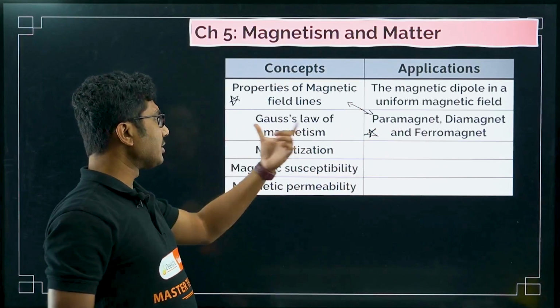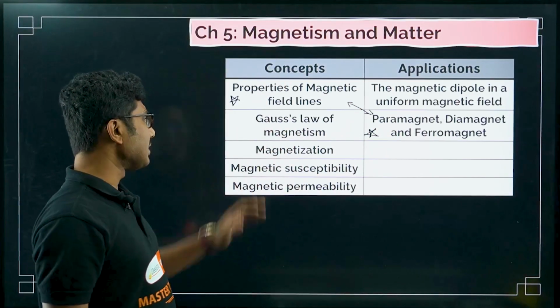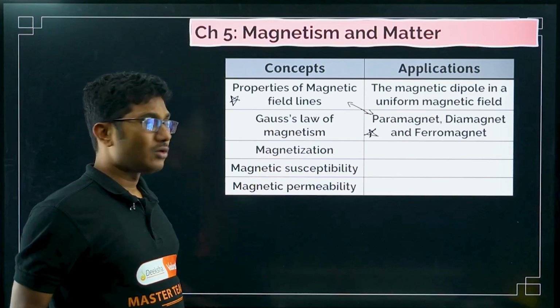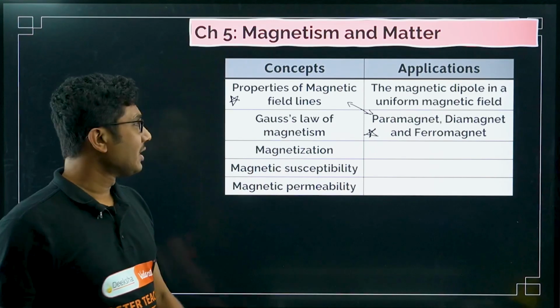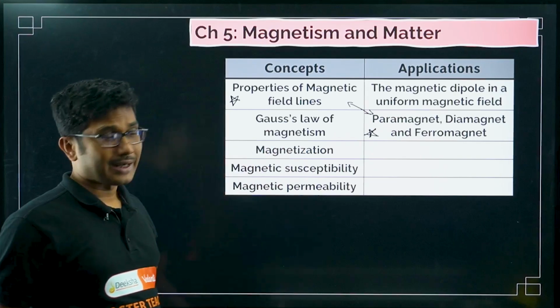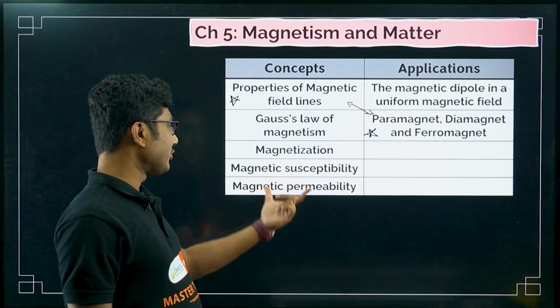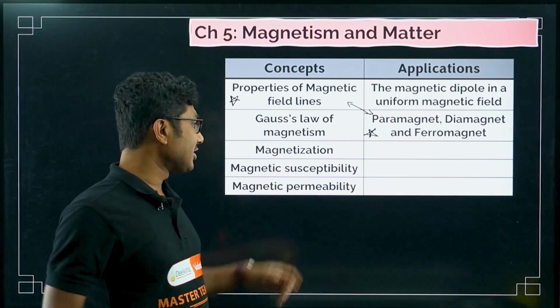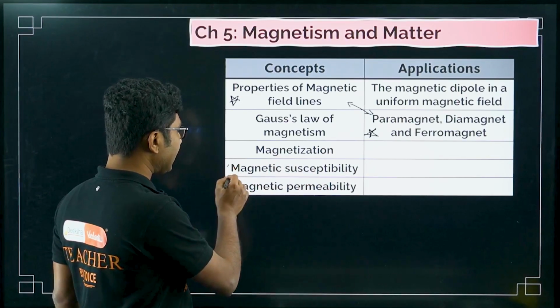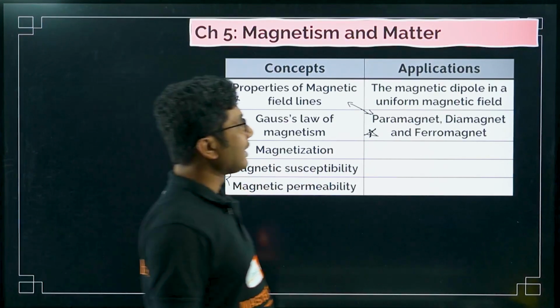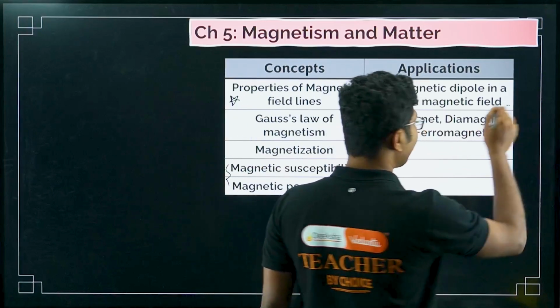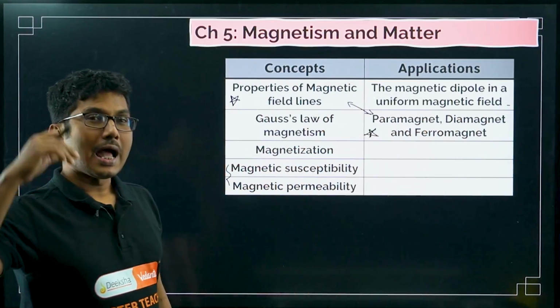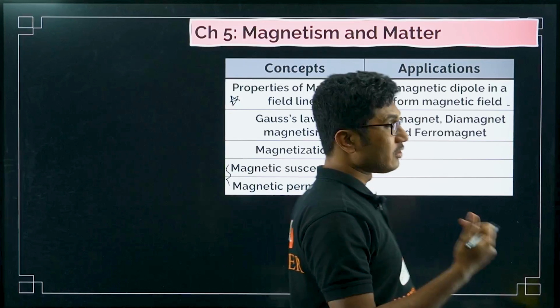Now Gauss's law of magnetism, important concept, explains why magnetic field lines are closed, etc. Magnetization, definition of magnetization, definition of magnetic susceptibility, definition of magnetic permeability, the relationship between susceptibility and permeability, that is also very important. The magnetic dipole in a uniform magnetic field, what happens to that, the formula and the explanation, that is also very important.